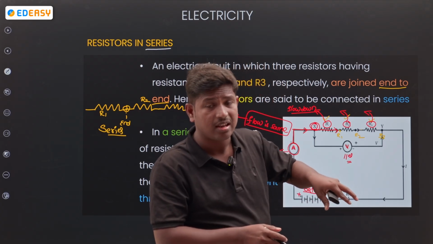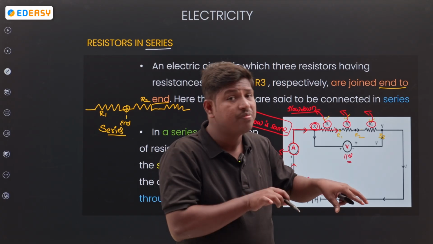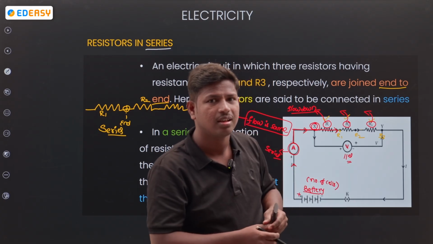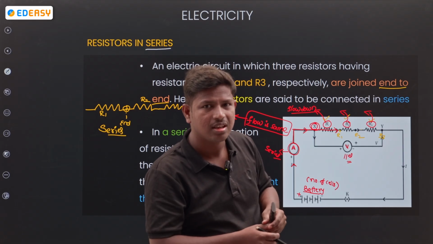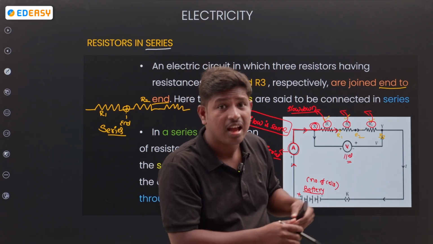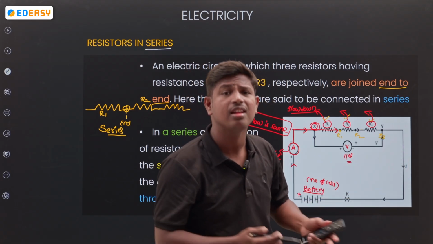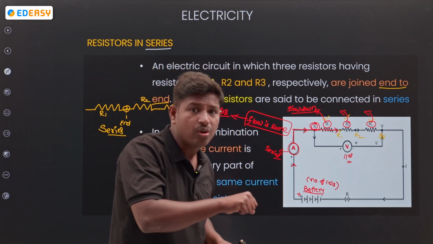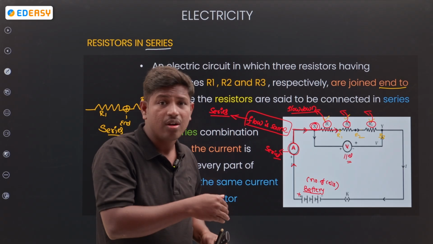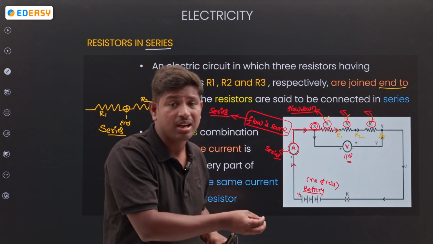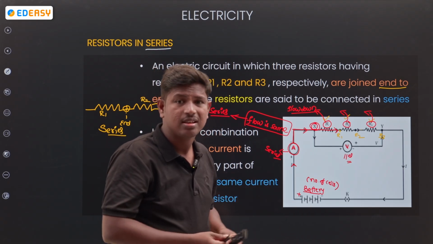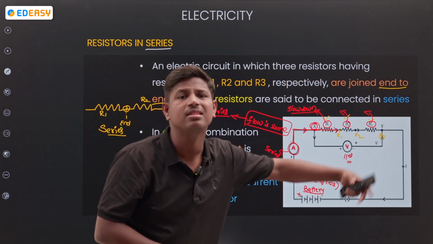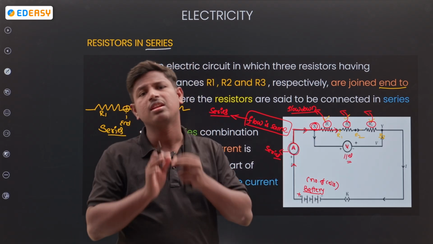Coming to the third speed breaker, there also the potential changes. And what about my flow? The flow reduces, but it remains the same. What changes is the potential.